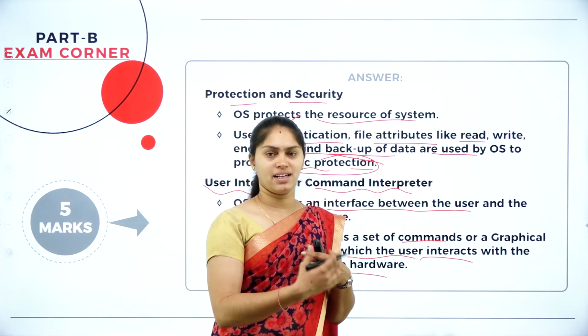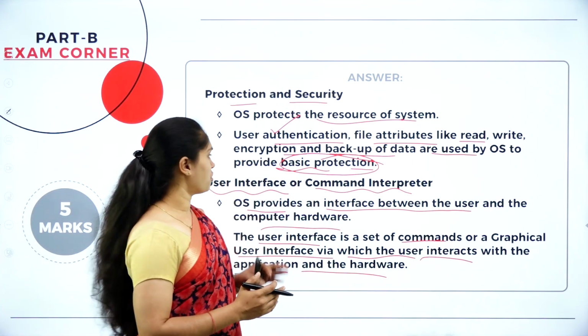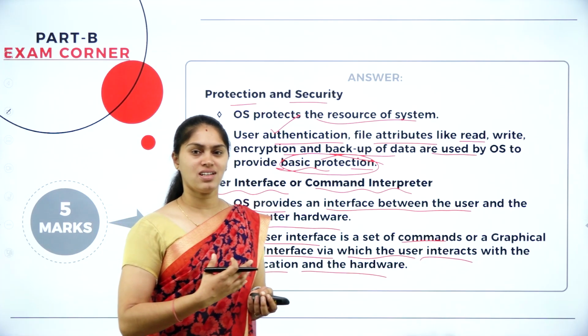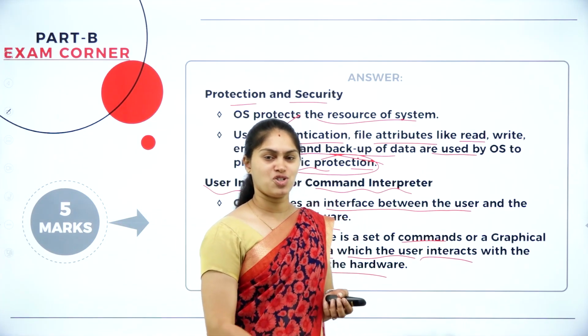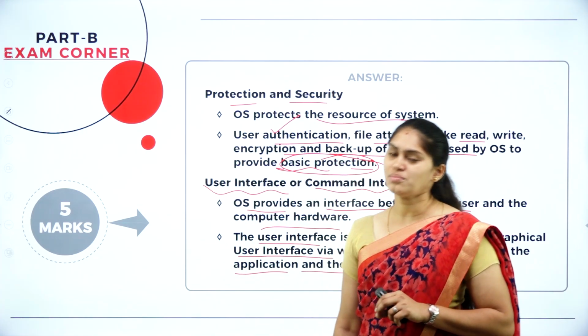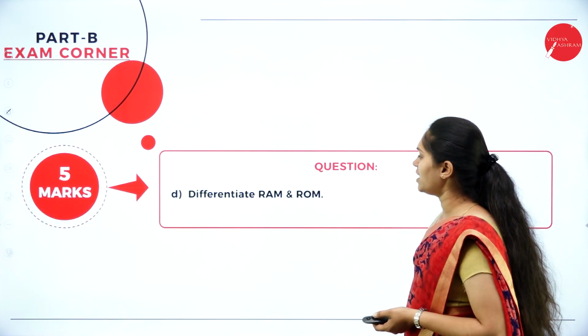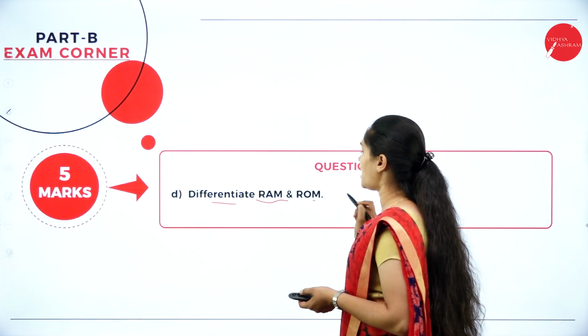That is how we are accessing the resources of a computer. It's all just because of this operating system. Without this, a computer is just a dumb machine. So these are the operations performed by this operating system. I hope I made it clear. We'll move to the next question. Differentiate RAM and ROM.